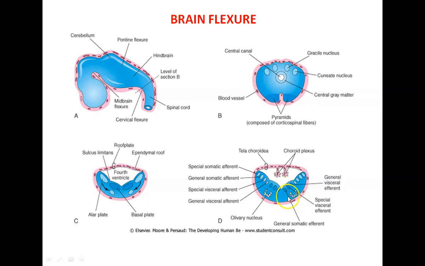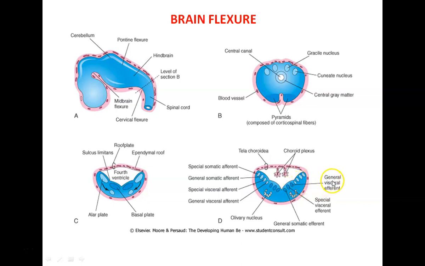These are the neuroblasts in the basal plate of the medulla, and we also mentioned that these neuroblasts develop into the motor nuclei. Second, special visceral efferents. Special visceral efferents are represented by the neurons of the 9th, 10th, and the cranial part of the 11th cranial nerve. The third column we call the general visceral efferents.